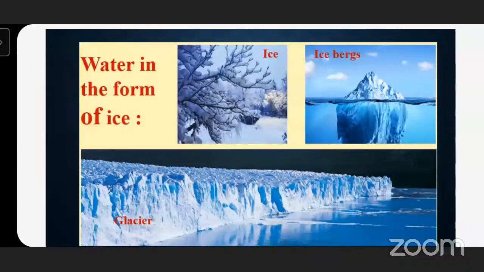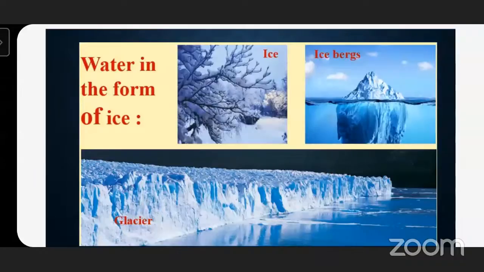Now, this ice is a huge mass of ice. It comes down slowly, and then it is called a glacier. In the water also, sometimes we can see huge blocks of ice floating in the sea. They are called icebergs.